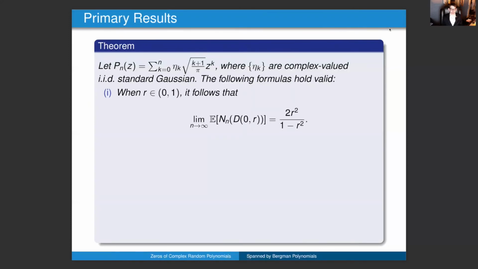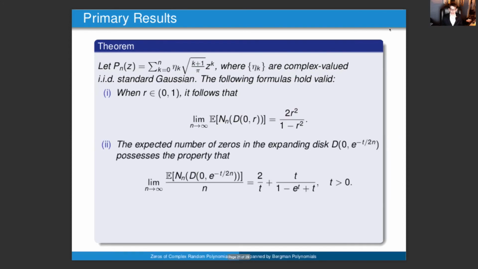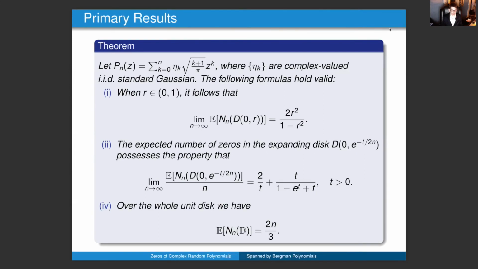First, we achieved that the expected number of zeros in a disk of radius r, with r strictly less than 1, is this ratio. Here we see that there is a factor of 2 more than there are when 1 remains with a monomial basis. Next, we found such a scaling limit of an expanding disk at the origin holds, which again is more than in the monomial case. Taking t to 0 in the formula, which we note was only a heuristic, led to the conjecture that there were 2n over 3 zeros in the unit disk, which we were able to fully prove.